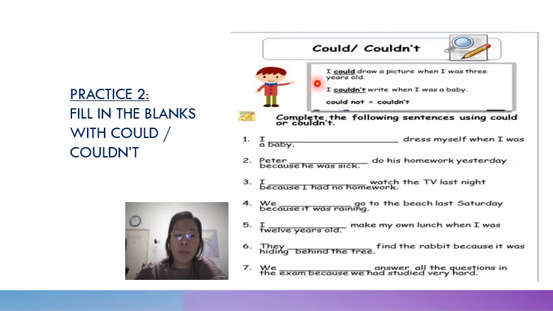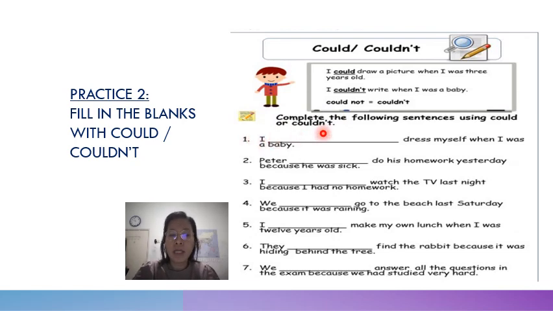Ini tunjukkan kebolehan dia untuk buat sesuatu benda. Saya boleh melukis semasa saya berumur 3 tahun. I couldn't, saya tak boleh. Okay, saya tak boleh. I couldn't write when I was a baby. Okay, so couldn't is the short form for could not.